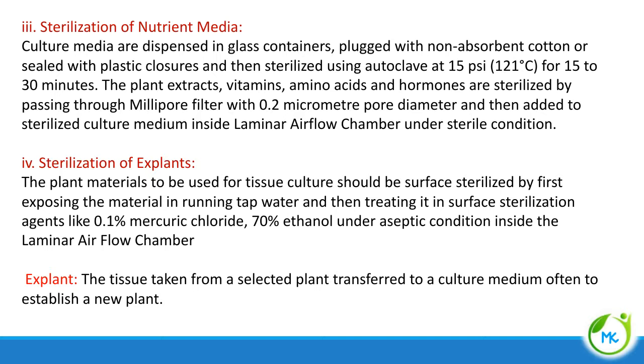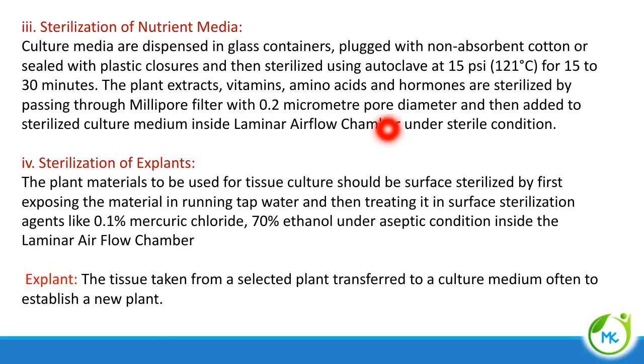How are the extracts, vitamins, amino acids and hormones sterilized? When we sterilize them at this temperature, all their activity will be lost. To avoid that, we sterilize the vitamins, amino acids, hormones, etc. by using a filter, the Millipore filter, which has a pore size of 0.2 micrometer.